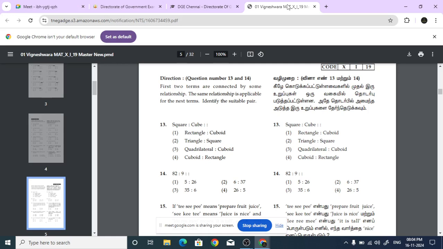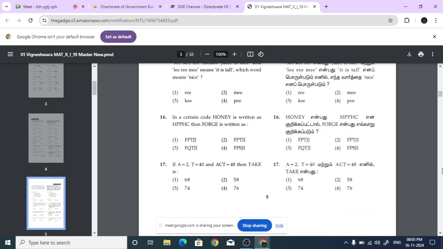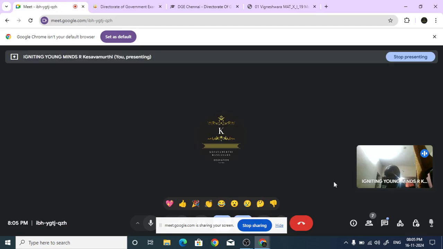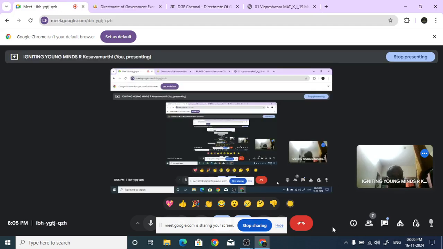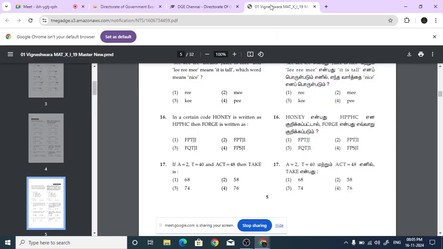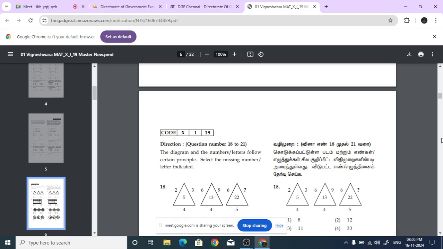Today we will look at what is called mental ability. Have you heard of this? Logical reasoning, mental ability. Hello? Are you able to hear me? Yes, sir. See, this area is called mental ability. It comes in many of the exams. Not in your board exam, but in all these competitive exams it comes.